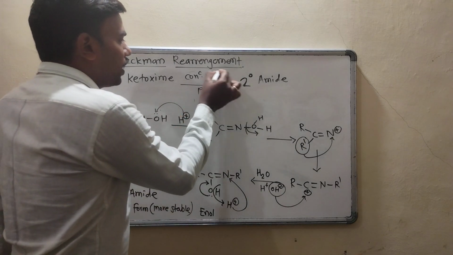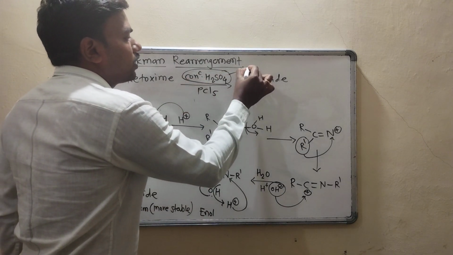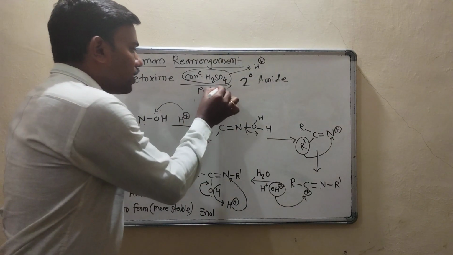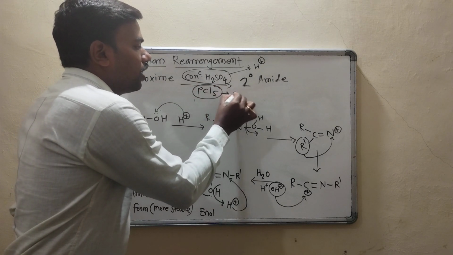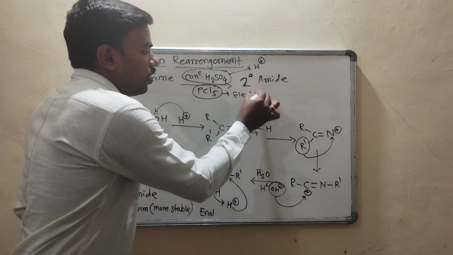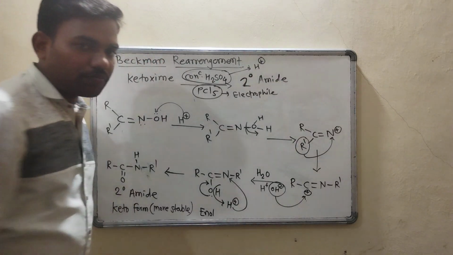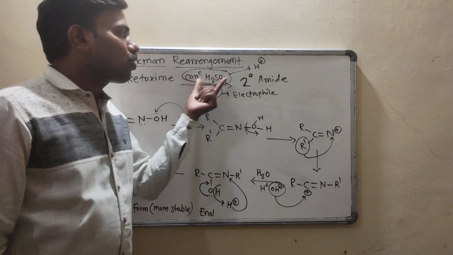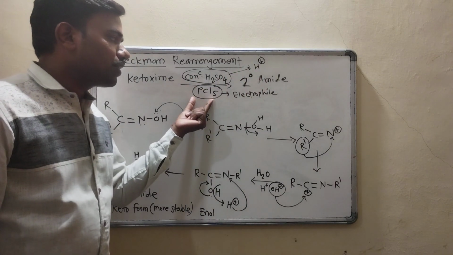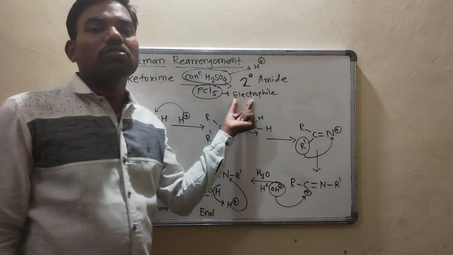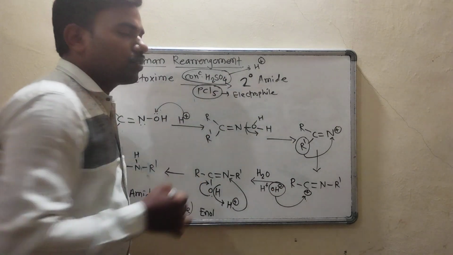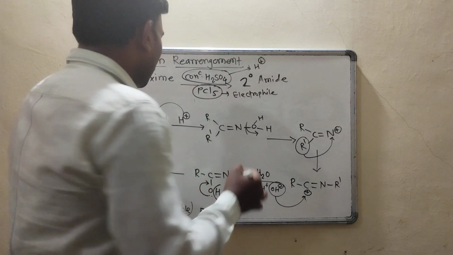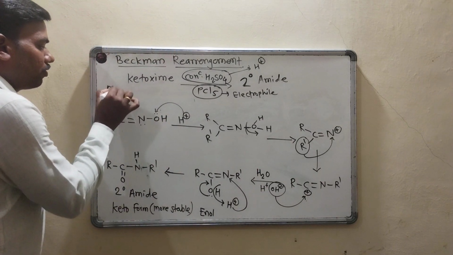Here concentrated H2SO4 acts as a source of hydrogen and PCl5 acts as an electrophile. So concentrated H2SO4 is a source of hydrogen and PCl5 acts as an electrophile. So it will help the reaction to proceed. So let's see the reaction mechanism.